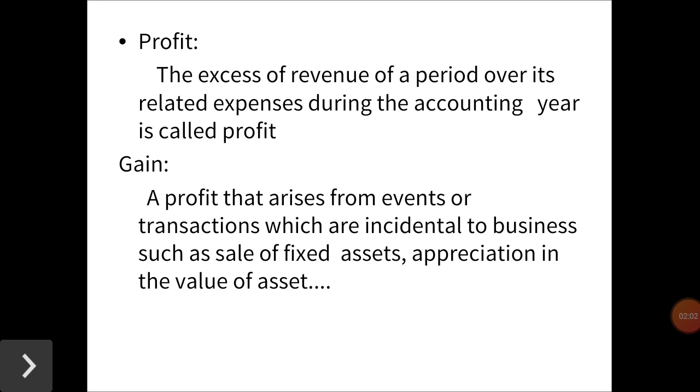Next one, profit. The excess of revenue of a period over its related expenses during the accounting year is called profit. Profit increases the investment of owners. Next, gain. A profit that arises from events or transactions which are incidental to business, such as sale of fixed asset, appreciation in the value of asset, etc. It is called gain. So the difference between profit and gain is profit is out of the normal course of business and gain it is out of the sale of assets.